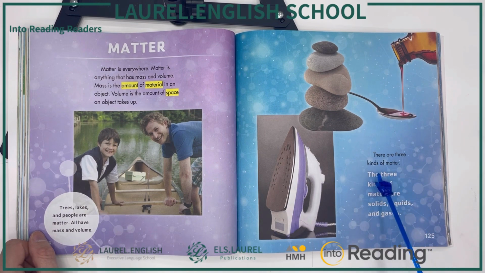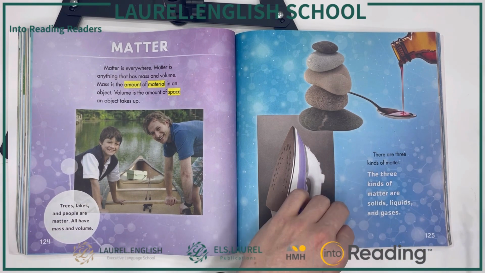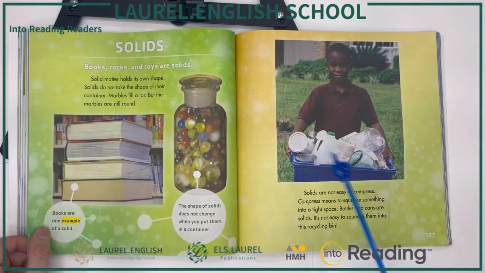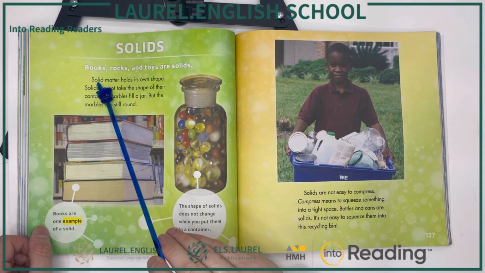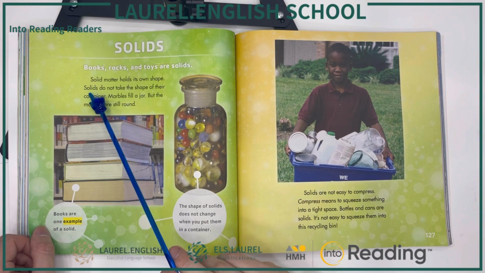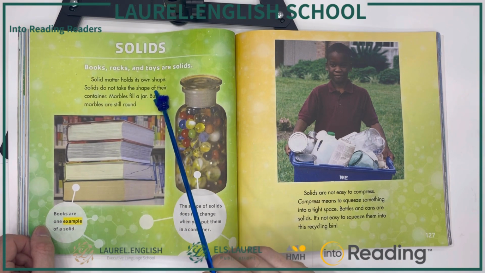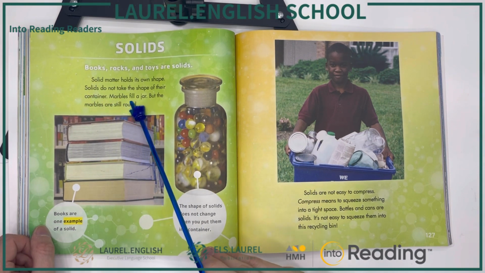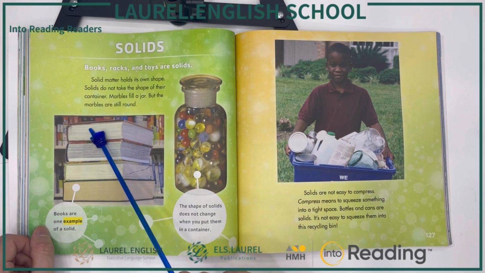There are three kinds of matter. The three kinds of matter are solids, liquids, and gases. Solids. Books, rocks, and toys are solids. Solid matter holds its own shape. Solids do not take the shape of their container.